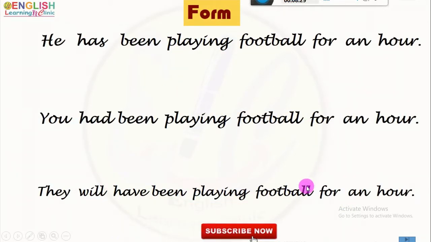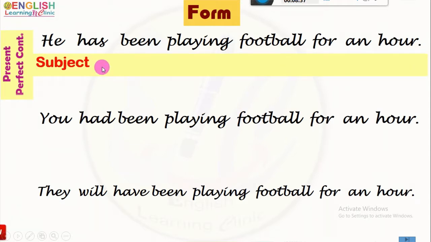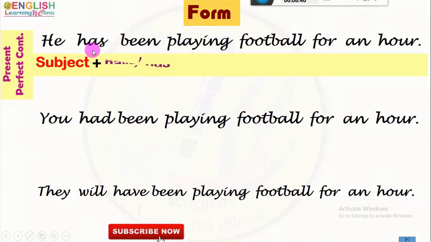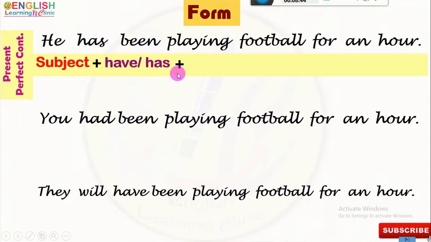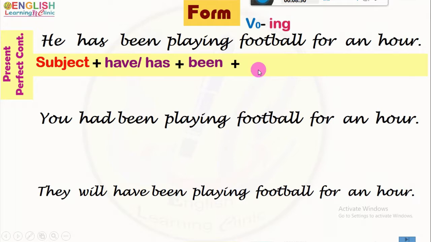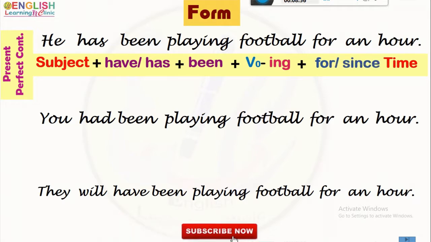With the present perfect continuous form of the verb, the affirmative assertive structure is subject, present form of the verb have, that is have or has, third form of the verb be, that is been, and the ing form of the main verb. After that, the time is mentioned with since or for.